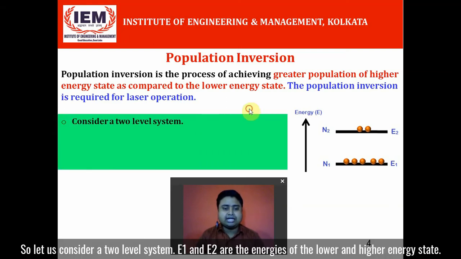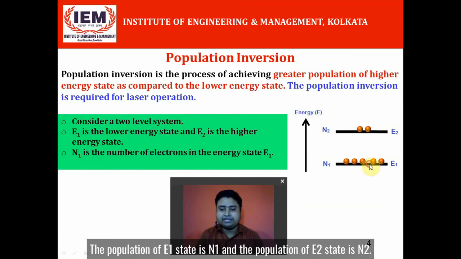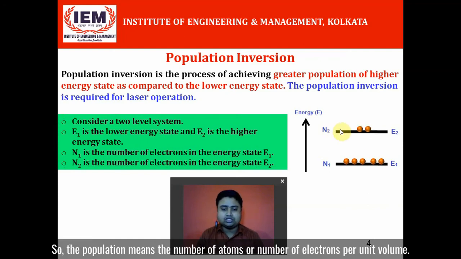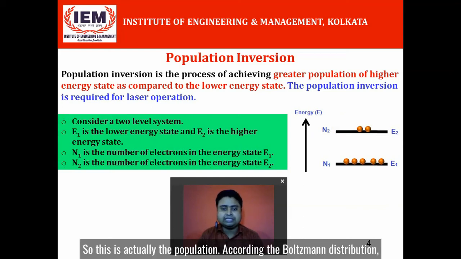So let us consider a two-level system. E1 and E2 are the energies of the lower and higher energy state. The population of E1 state is N1 and the population of E2 state is N2. So the population means the number of atoms or number of electrons per unit volume. So this is actually the population.